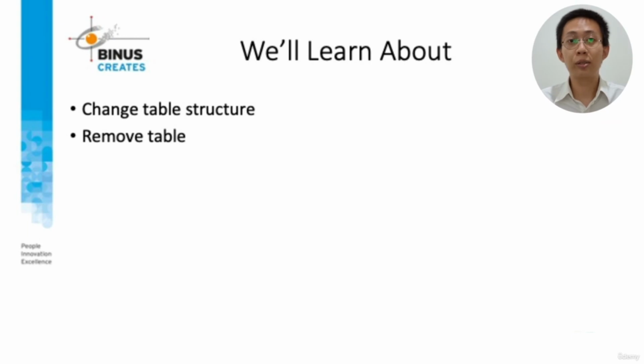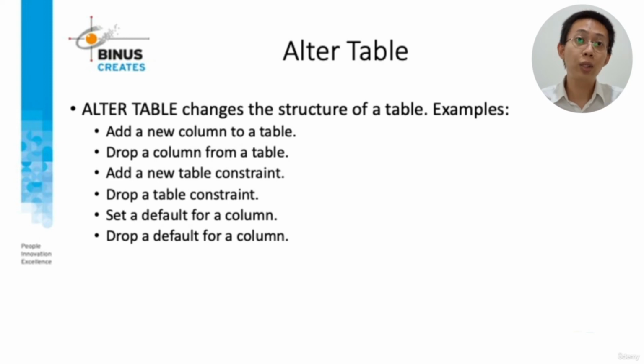We will learn to change table structure with the ALTER TABLE clause and remove a table with the DROP TABLE clause. ALTER TABLE is used to change the structure of a table, like add a new column to a table, drop a column from a table, add a new table constraint, drop a table constraint, set a default for a column, and drop a default for a column.